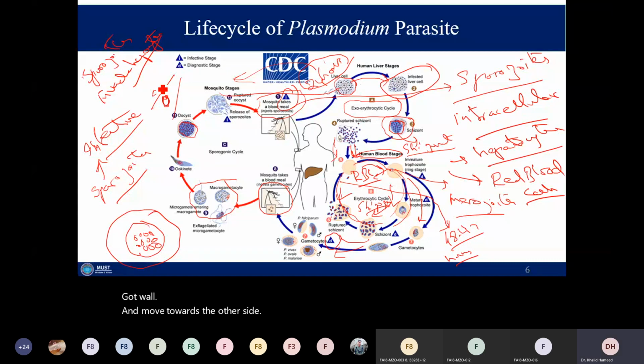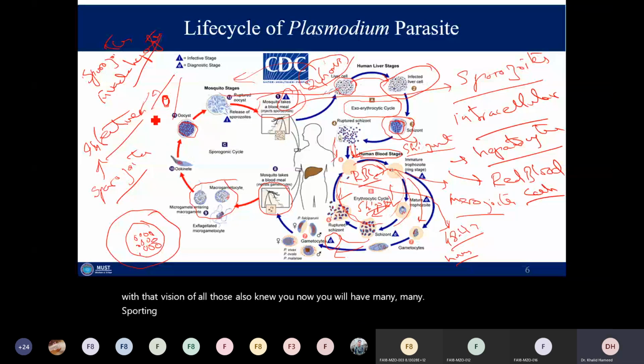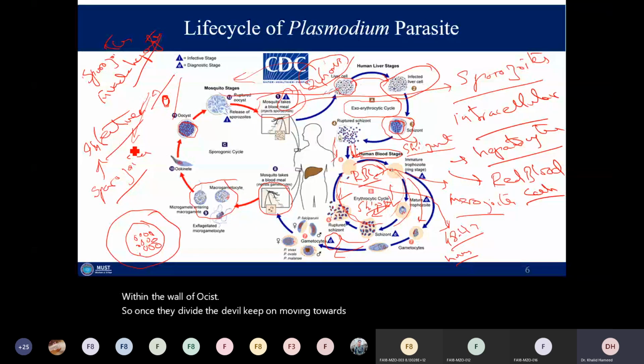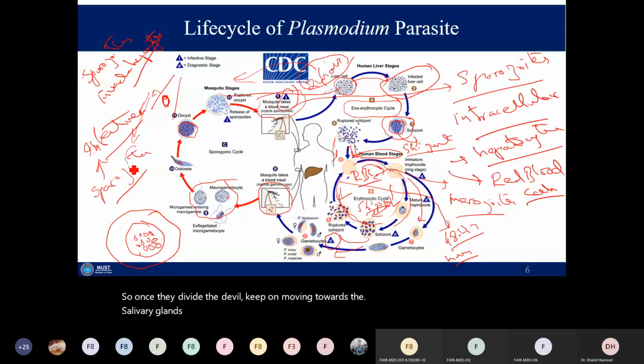And there it will undergo division. With the division of all those cells, you will now have many sporozoites within the wall of the oocyst. Once they divide, they will keep on moving towards the salivary glands of the mosquito.